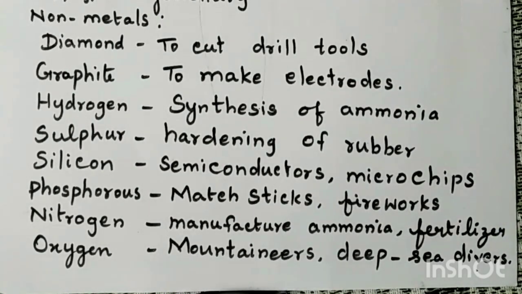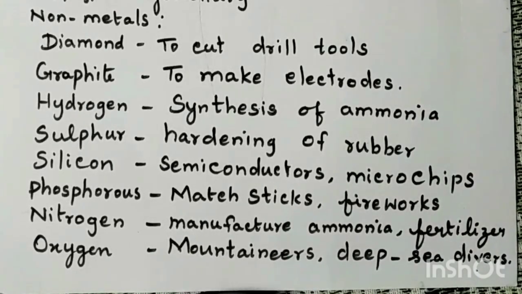So sulfur is used in vulcanization. It is used for making sulfuric acid and sulfates. Then it is used in the production of matches, dyes, gunpowder, fungicides, and insecticides.